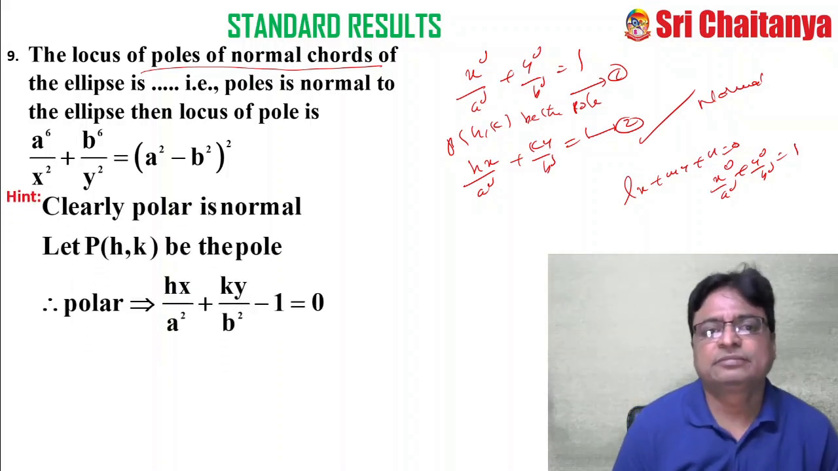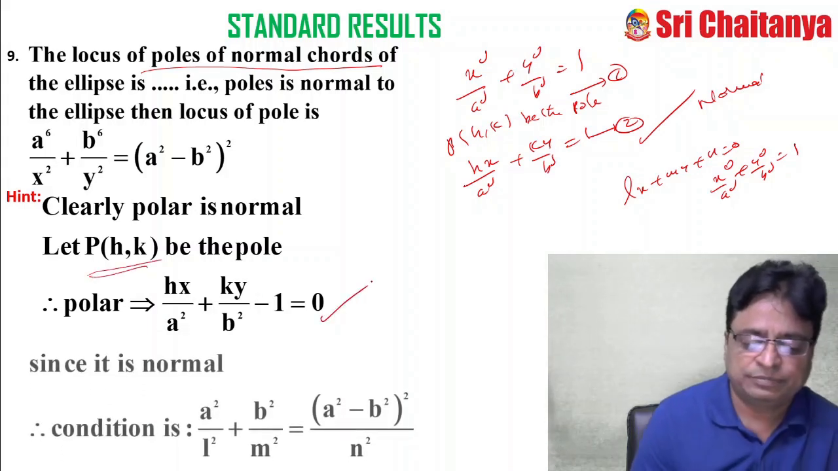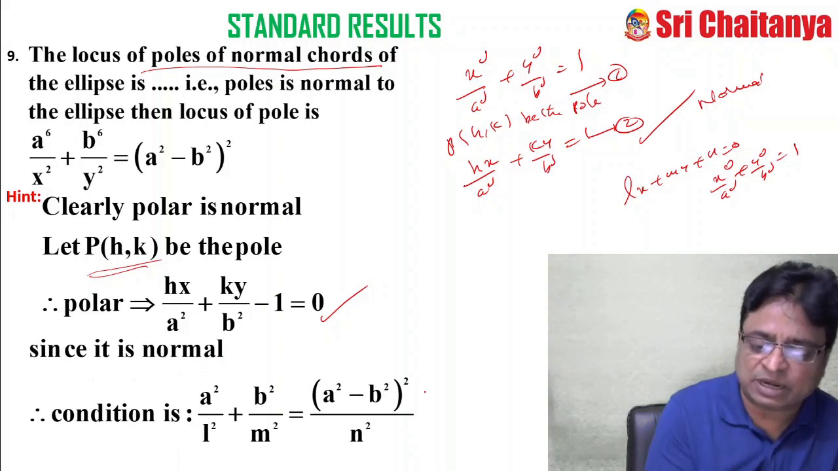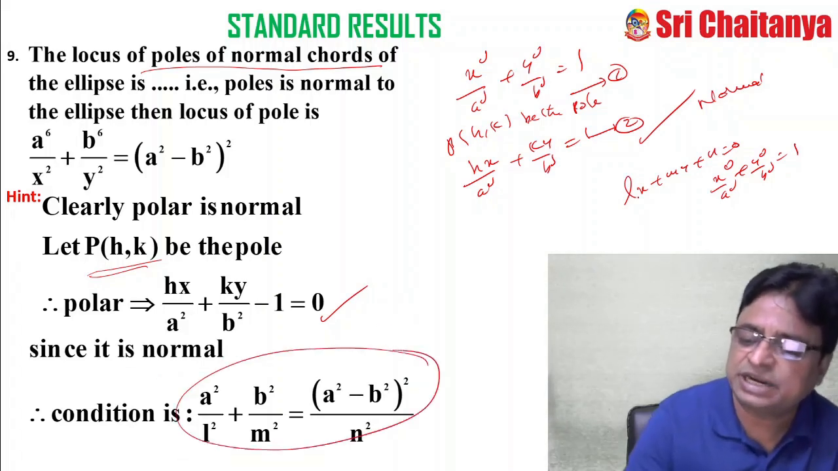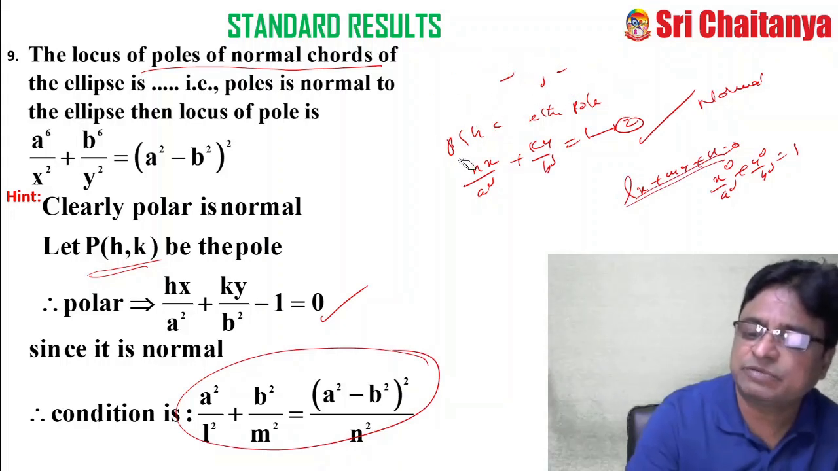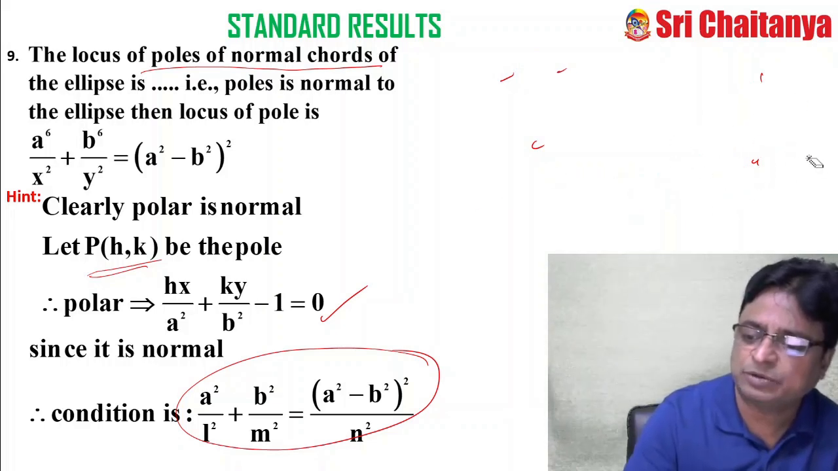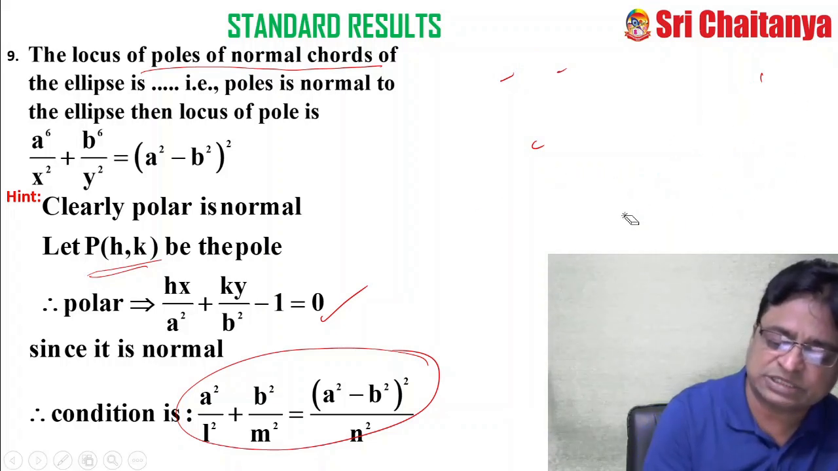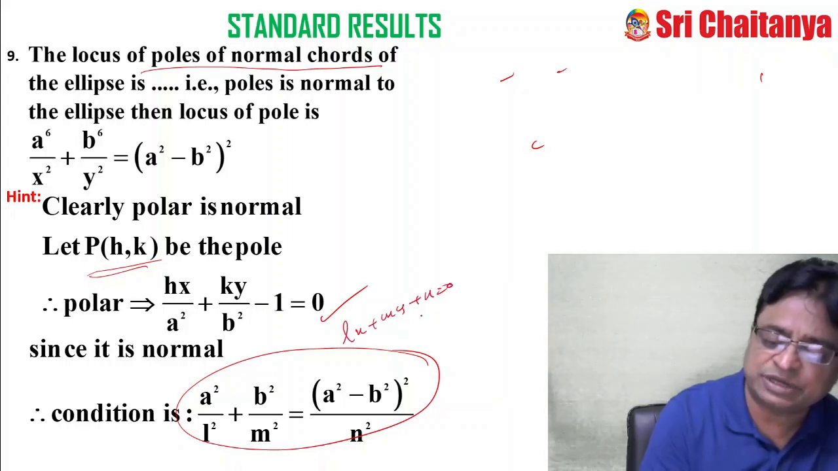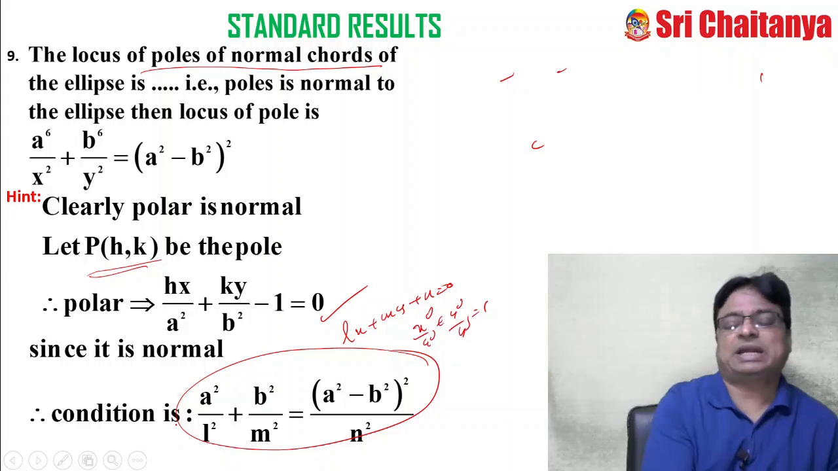Listen. So here I have taken this as my pole, and this is my polar. And since it is normal, apply this condition. This is the condition at which lx plus my plus n is equal to 0 is normal to the ellipse. What is this formula? This is the formula at which the line lx plus my plus n equal to 0 is normal to the ellipse x square by a square plus y square by b square equal to 1. What is the condition? You have to practice.